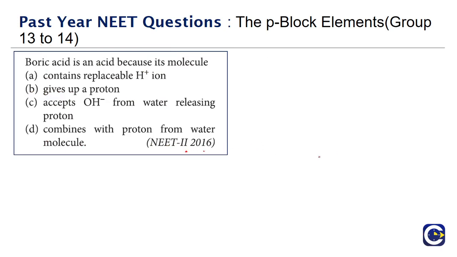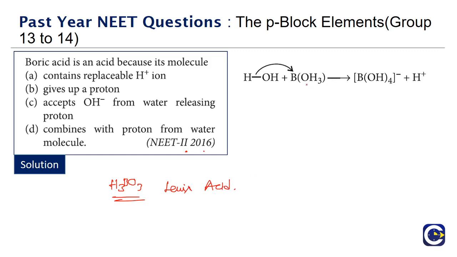Next we have a question that has come in NEET paper 2 of 2016. Boric acid is an acid because its molecule, boric acid, H3BO3, I mean we can write it in different ways. It's not an Arrhenius acid, it's actually a Lewis acid. So what happens is, when it is with water, the boric acid, so we can also write boric acid as B(OH)3.